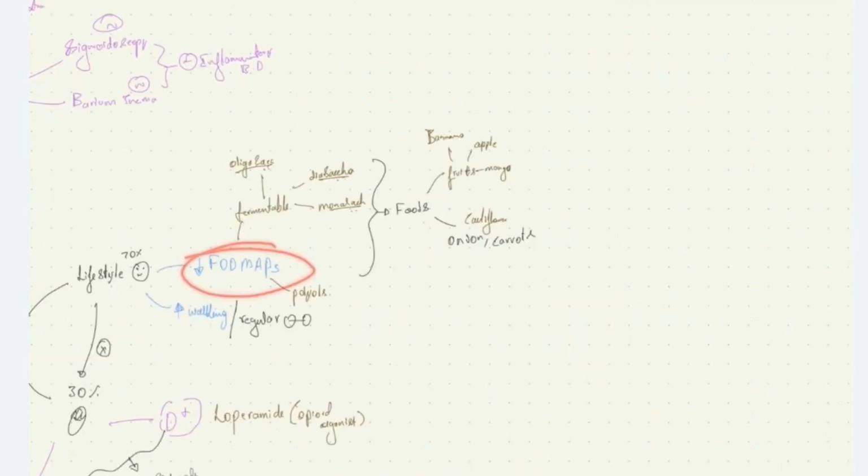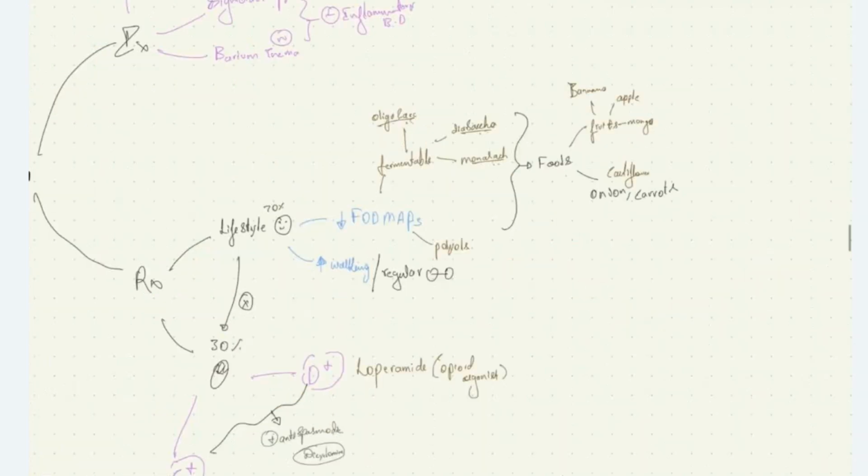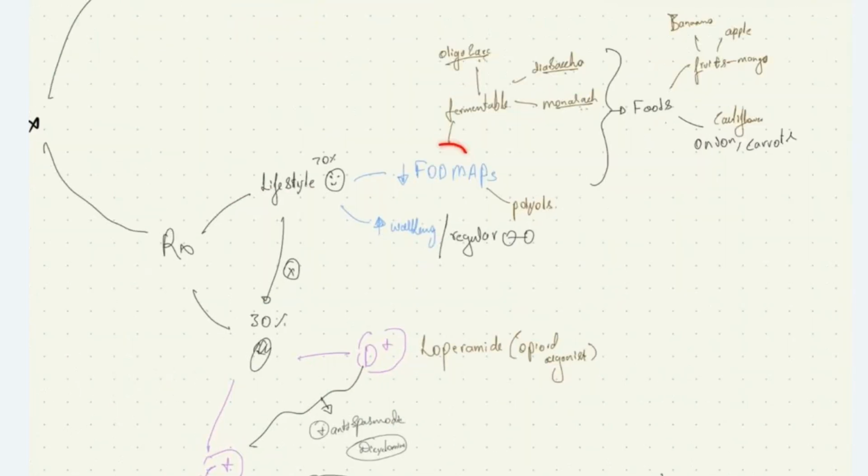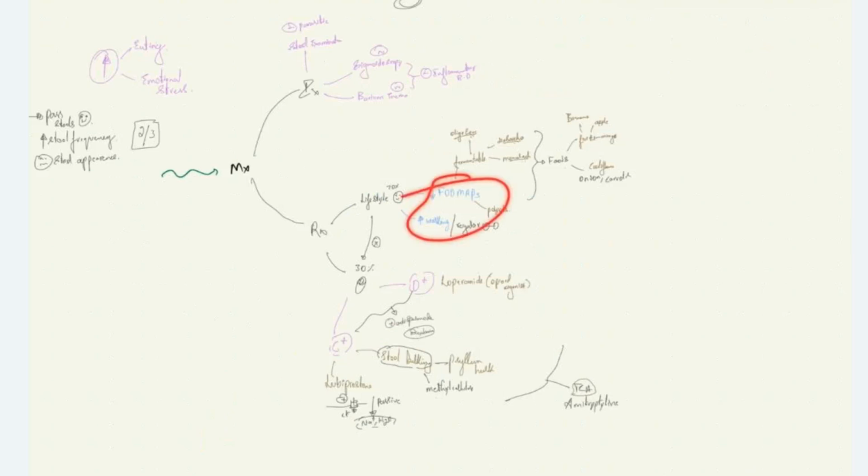Those are foods like fruits like banana, apple, mango, decrease their intake. And then cauliflower, onion, carrots, the patient should not consume. We also have so many lists of items which come under FODMAPs. I request you to go through that list once. Along with this reduced intake of FODMAP items, the patient should increase walking or perform regular exercise. This lifestyle modification helps in 70% of patients.